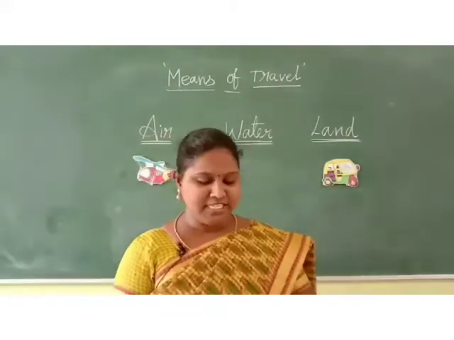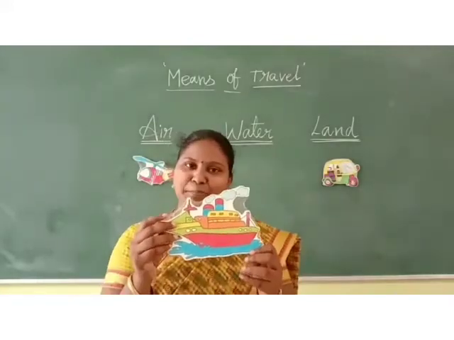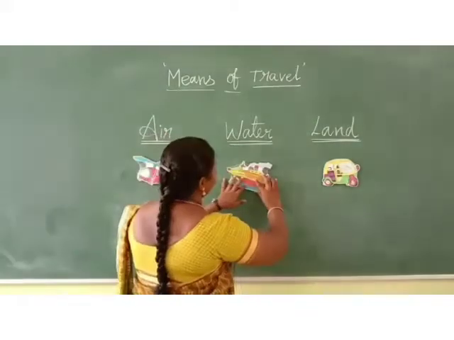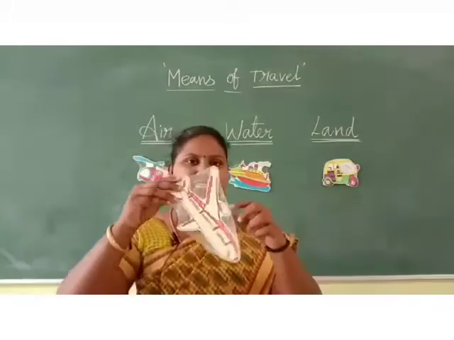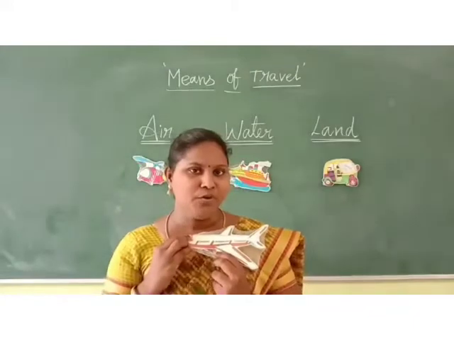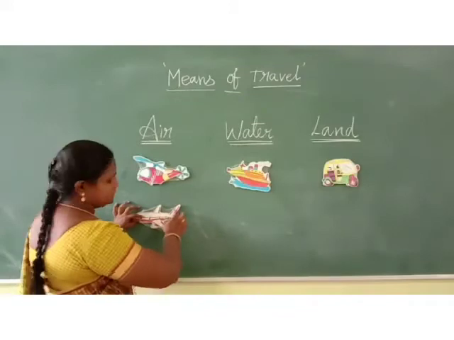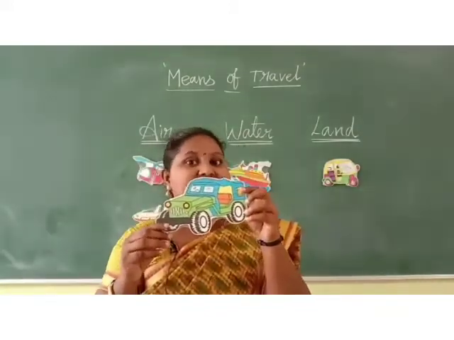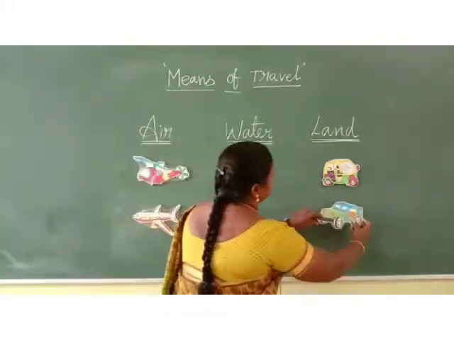The next picture is, look at this. What is this? Ship. Where will it move? Yes, on water. So keep it here. Then the next picture is, look at this. What is this? An aeroplane. Where will it move? Yes, it will move in air. So keep it here. Then the next picture is, see this. What is this? Yes, jeep. Where will it move? Yes, on land.